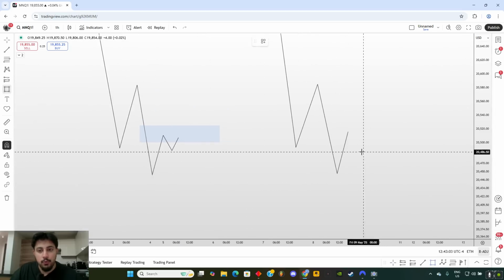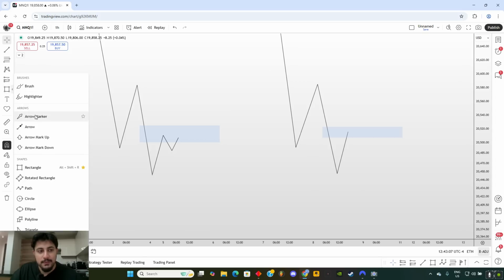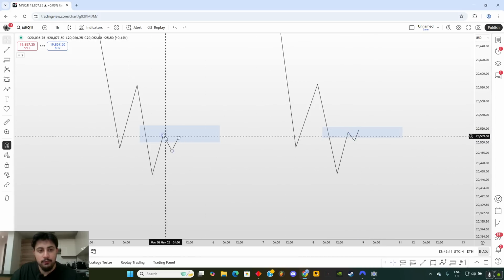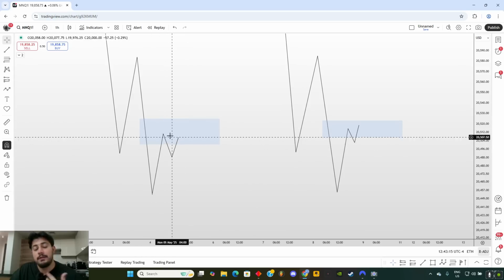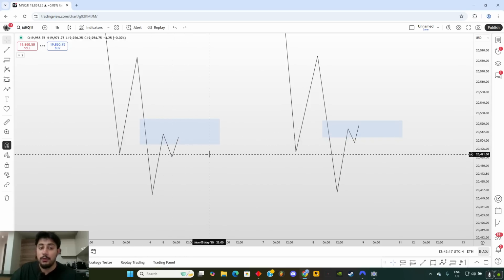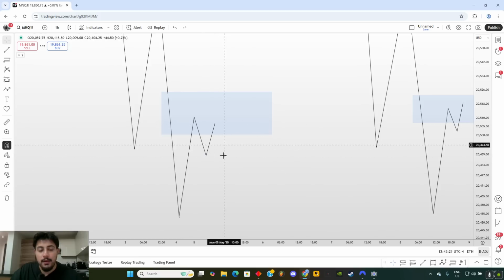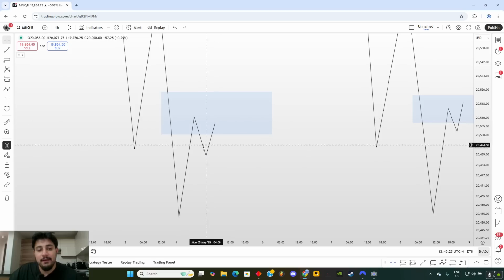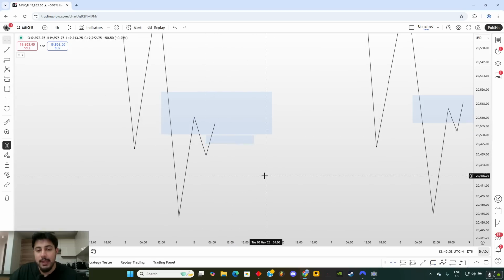And on GU, we have the same fair value gap, but on the 5-minute time frame, price made a higher high on GU. But on EU, we failed to make another higher high. We failed to take out this high over here on EU. Now, what I'm doing is inside this leg over here, I'm looking for an inverse fair value gap model. So inside this leg, if there is a fair value gap on the 5-minute time frame, I'm going to mark that fair value gap out.